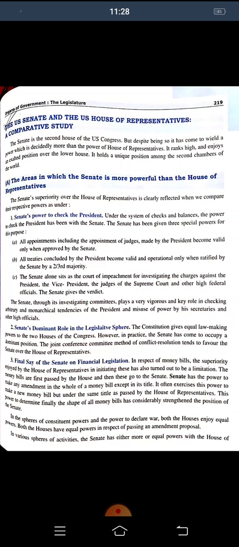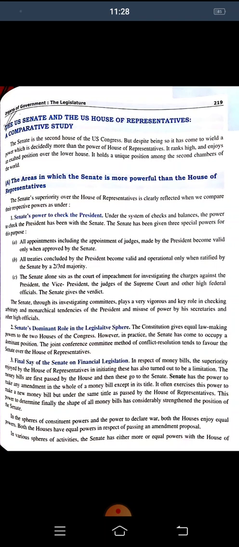All appointments, including the appointments of judges made by the president, become valid only when approved by the Senate. All treaties concluded by the president become valid and operational only when ratified by the Senate by a 2/3 majority. The Senate alone sits in the court of impeachment for investigating the charges against the president, the vice president, the judges of the Supreme Court, and other high federal officials. The Senate gives the verdict.